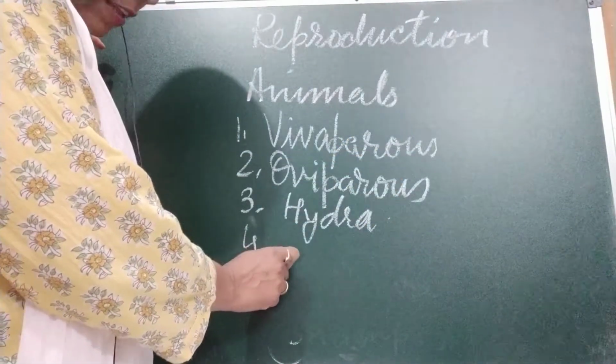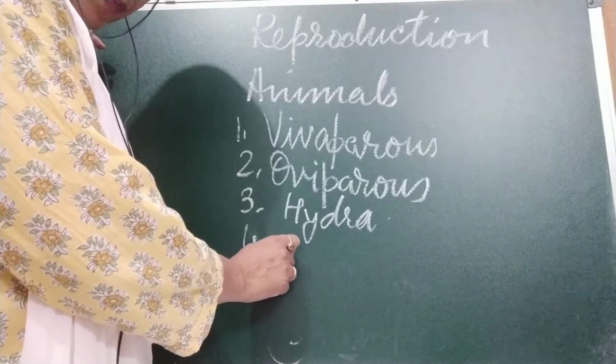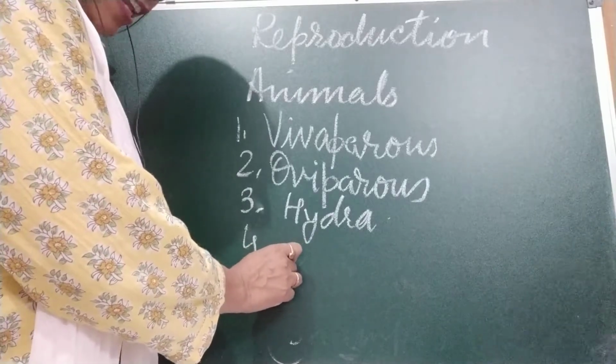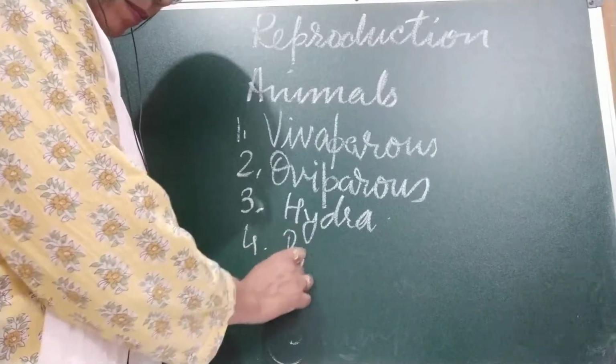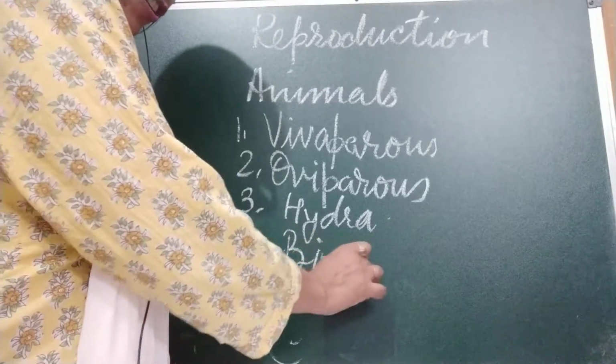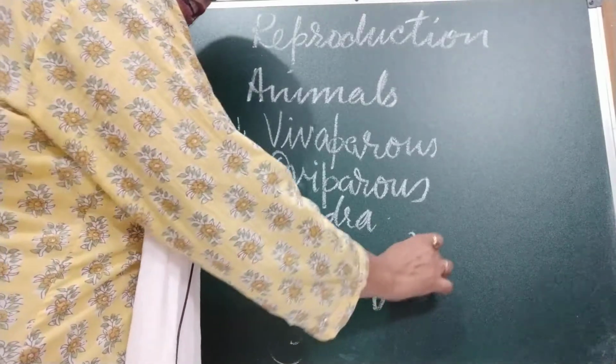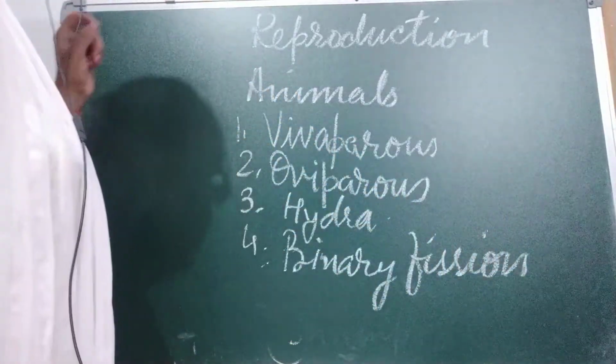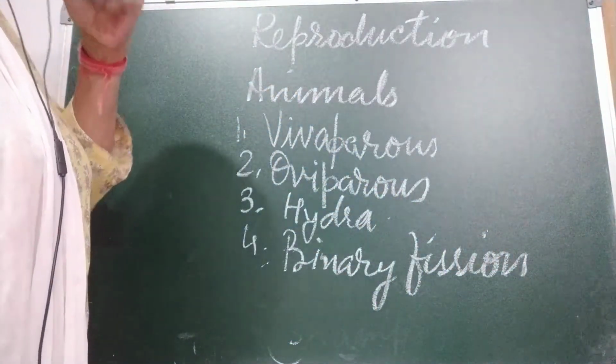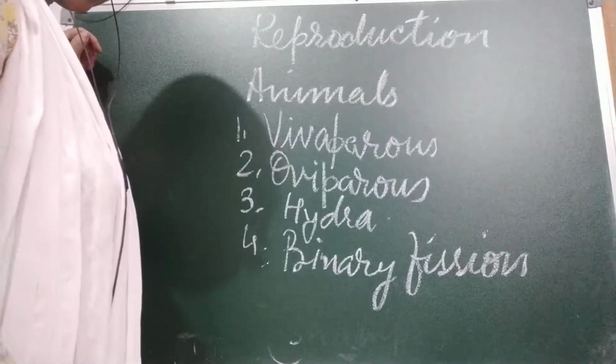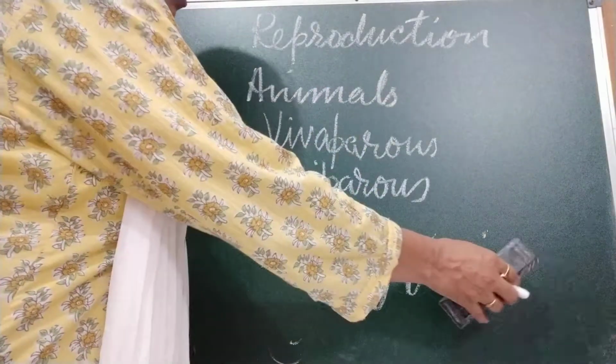And the fourth one is amoeba, they split, or binary fission takes place, or by splitting. Example, amoeba. So these are the four ways by which animals reproduce.